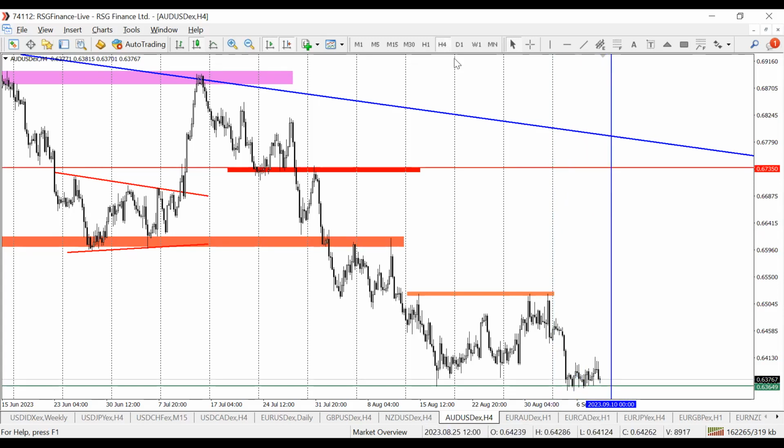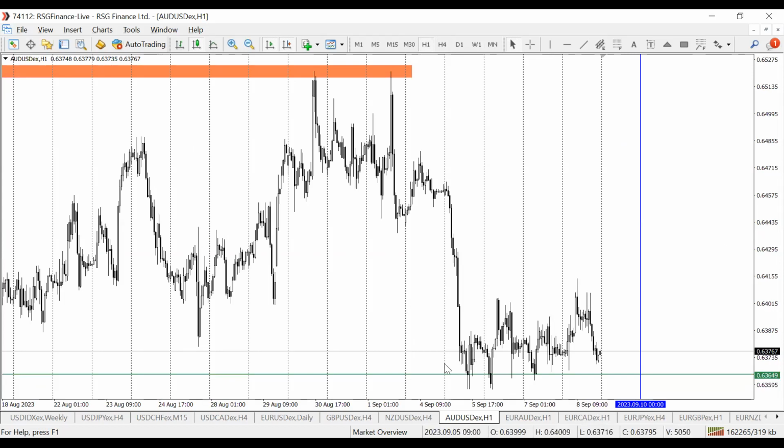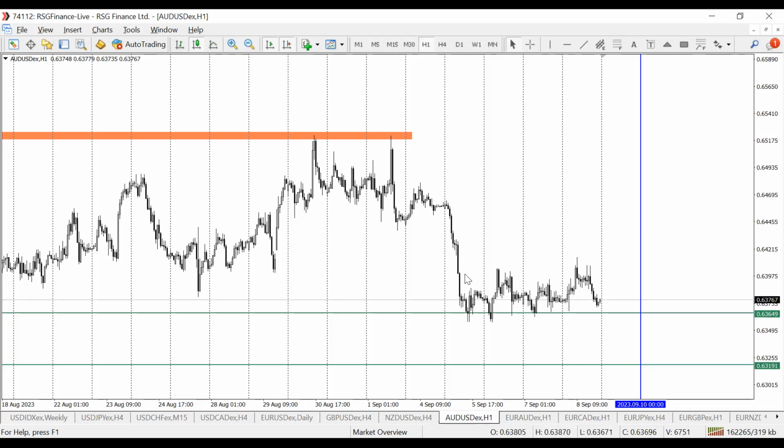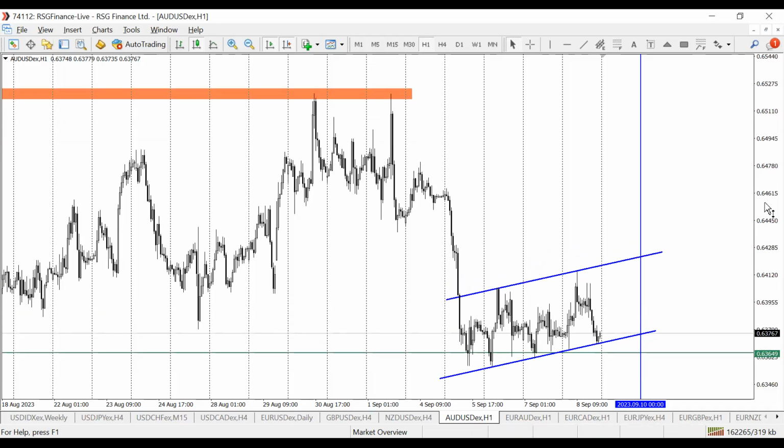As the week begins, I will be looking already. You see, we're already having this flag pattern. So into this week, I'm looking for price to break out from this flag pattern. And once this happens, this will be a fantastic trigger point for me. So let's get the levels. Yeah, this is it. Fantastic. This is a good channel setup there.